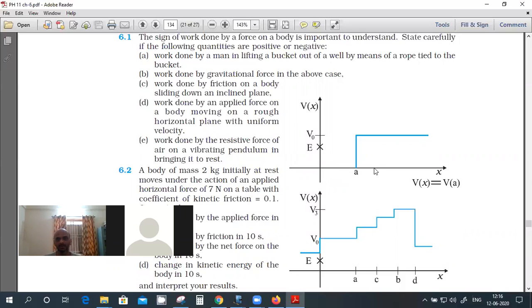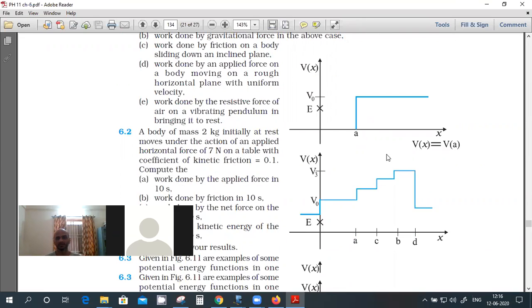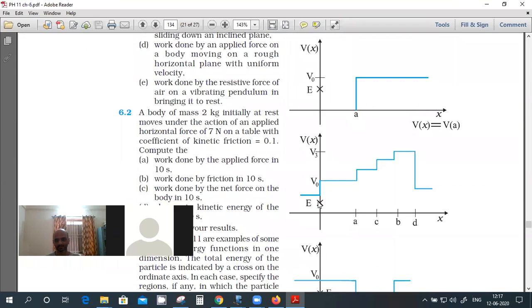At this point, what is kinetic energy? Zero. What is potential energy? Maximum, but it is more than E, right? So how is it possible? Sorry, the particle will not come here. It will stay only up to this point, where potential is less than E. The particle cannot come here. Similarly here.